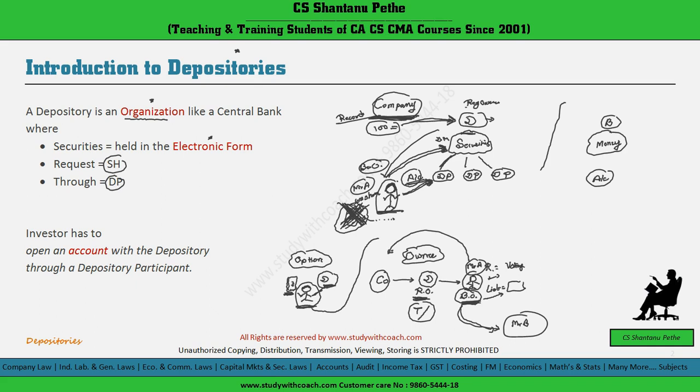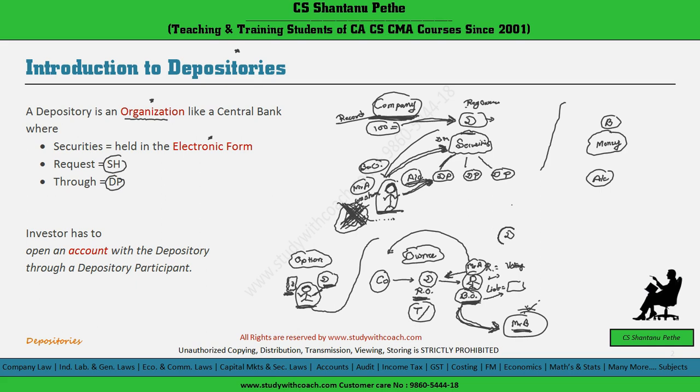He simply has to apply to the depository to transfer his shares to another person. Another important thing you have to remember: the other person to whom these demat shares are being transferred should also have a demat account to get the shares credited in his account. Now this transfer will take place through an electronic book entry in the books of the depository.